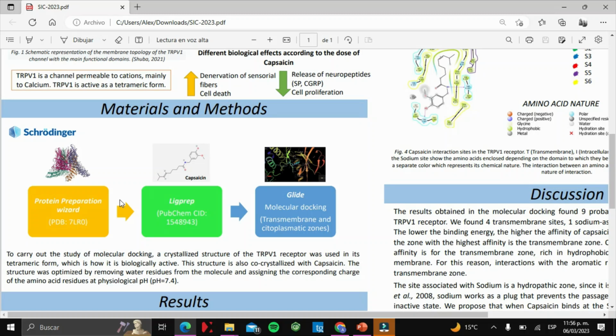The structure was optimized by removing water molecules and assigning the corresponding charges of the amino acid residues at a physiological pH. In LigPrep, we charge the molecule capsaicin downloaded from PubChem, and finally, in Glide, we perform the molecular docking, looking for sites for capsaicin in the transmembrane and intracellular zone.